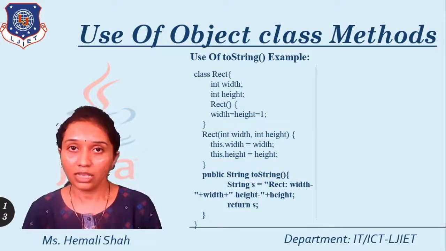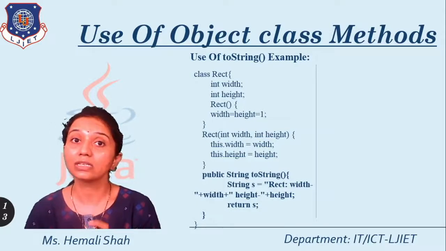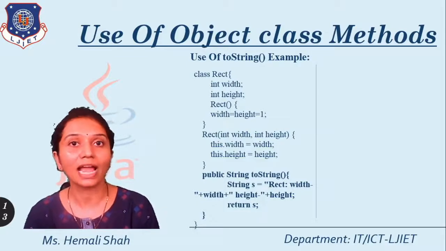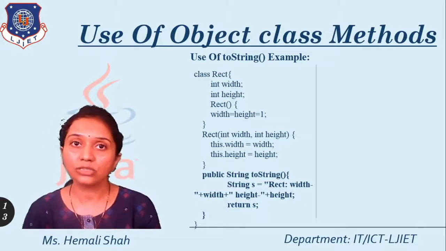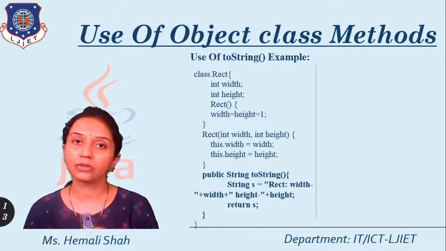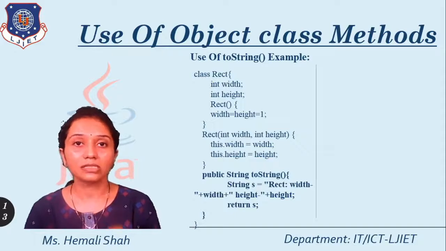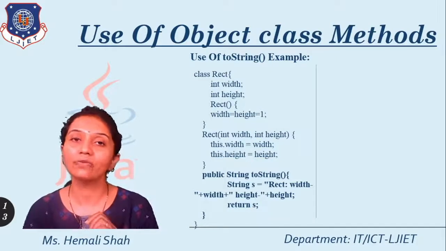Now, I am going to override this toString function with the public access specification, because it is already defined with the public access specification. So when you override it, you have to specify it as public. This toString function returns a string value, so the return type is String. I am building the return string, describing this width and height in the form of a string by using the string concatenation mechanism, and I am returning that value.